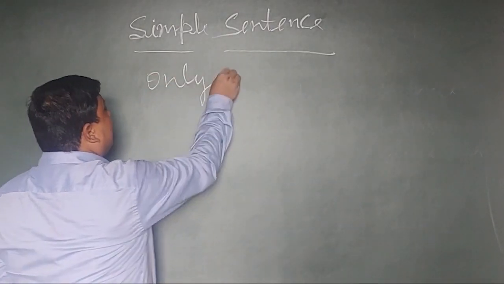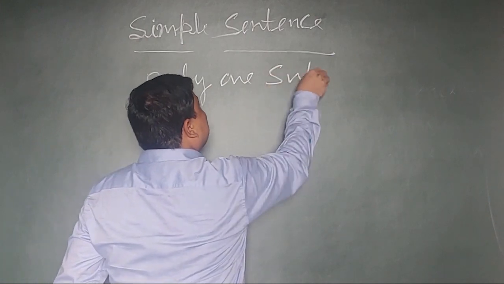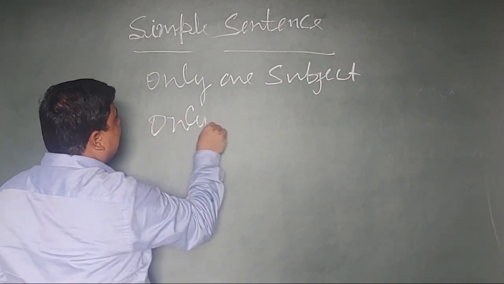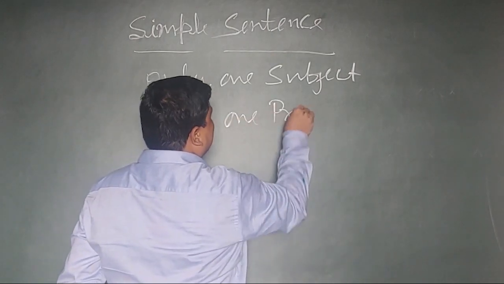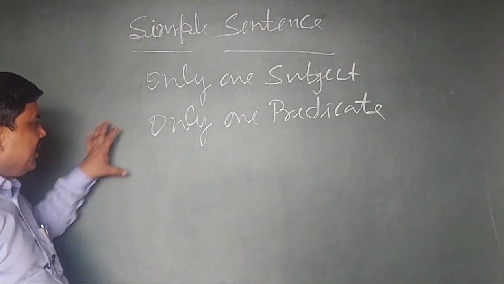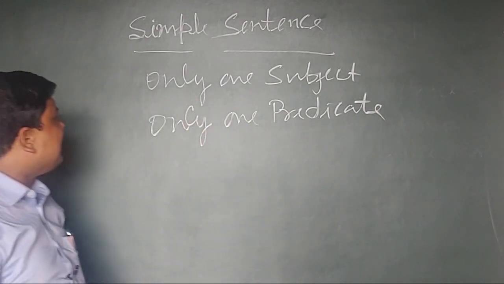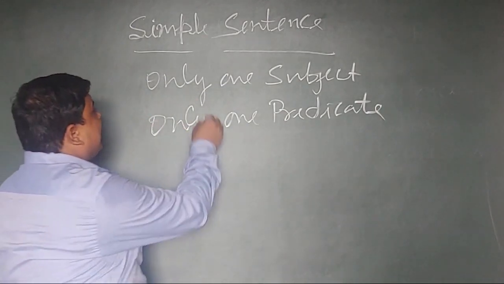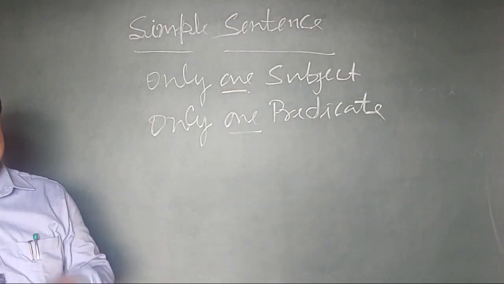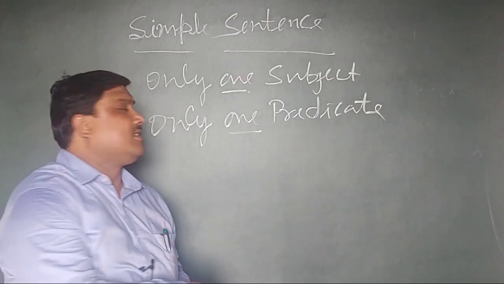Means only one subject, only one predicate. If in a sentence you find only one subject and one predicate, you can say the sentence is a simple sentence.